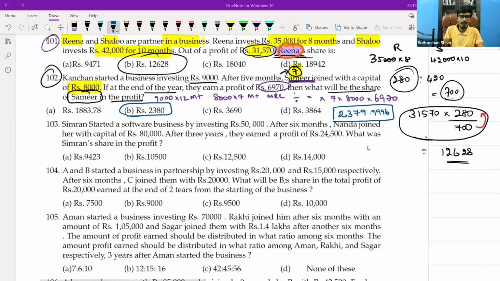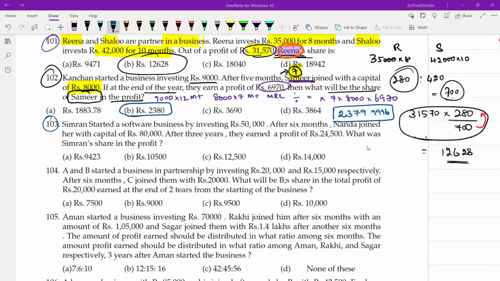We will go with question number 103. Anybody read the question? Simran started a software business by investing rupees 50,000. After 6 months, Nanda joined her with a capital of 80,000.